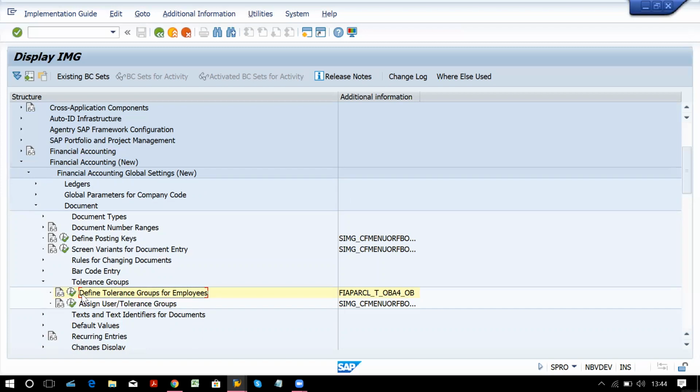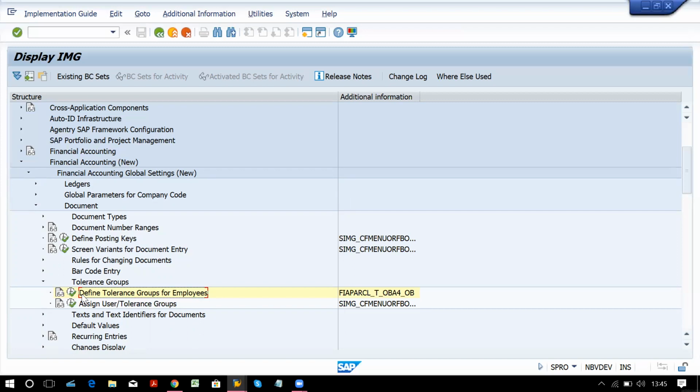Now why is a tolerance group for GL account required? Say for example, we have a cash account, and to avoid frauds, or if you want to limit debit or credit postings in cash accounts by any accountant or employee, you can use these limits. You can set their limit.